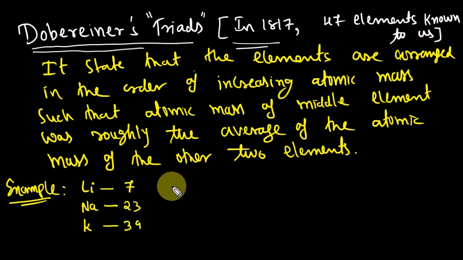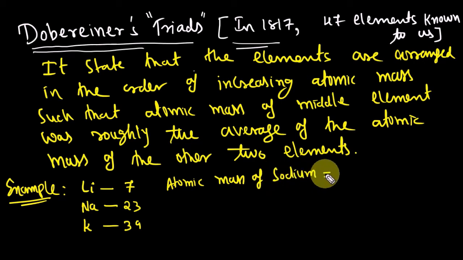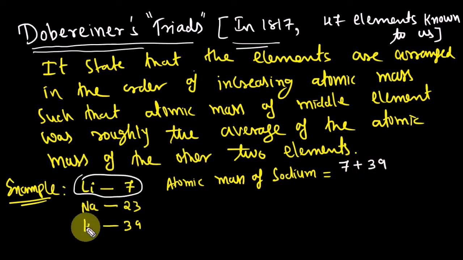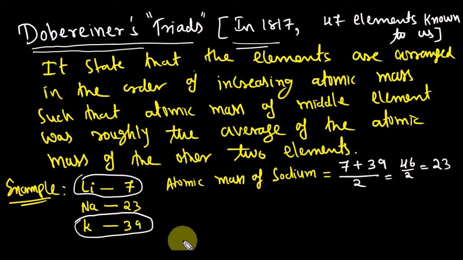So if you want to find the atomic mass of the middle element, which is sodium, we have to find the average atomic mass. That means we take the atomic mass of lithium, 7, plus 39, and divide by 2. 7 plus 39 is 46, divided by 2, so we will get the atomic mass of sodium. So this is the first example. In one column he arranged only 3 elements, that is in the form of triads.